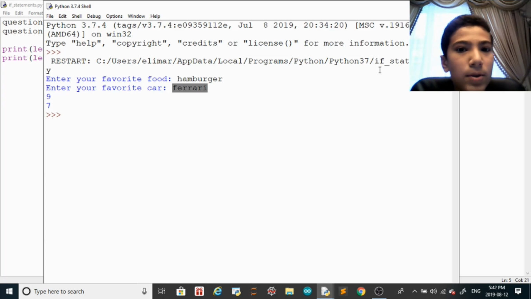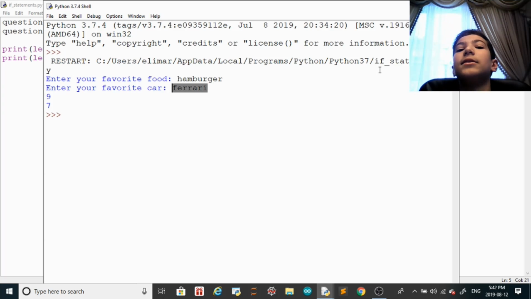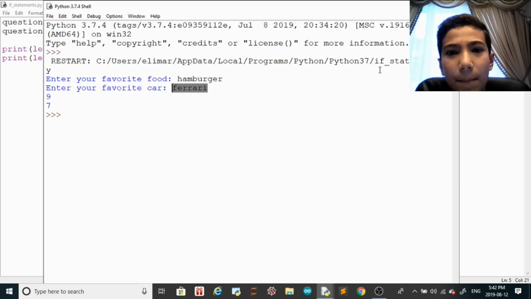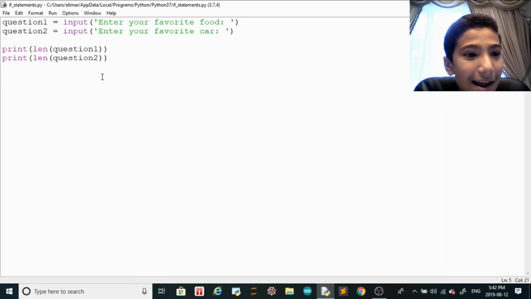It's a pretty simple function. And then you can use it in if statements. You can use everything in if statements. It's crazy. Let's say you can compare two words. If this word is longer than the other, do something, right? So that was what I was gonna do. But I was like, why would you compare a car to a food? So I was like, brain.exe has stopped working.